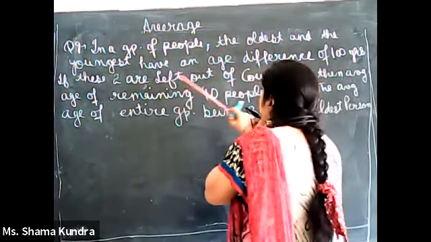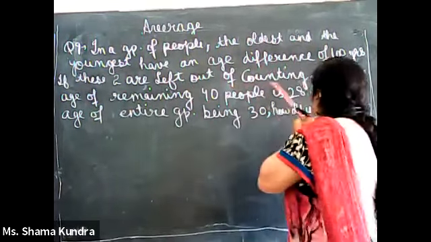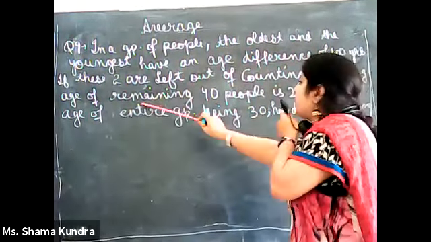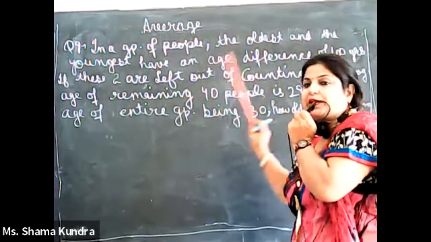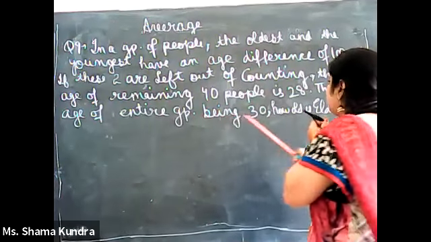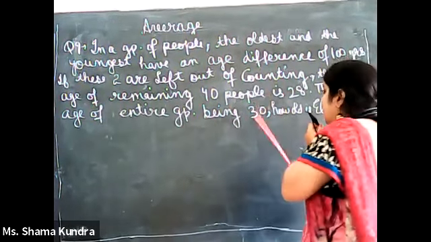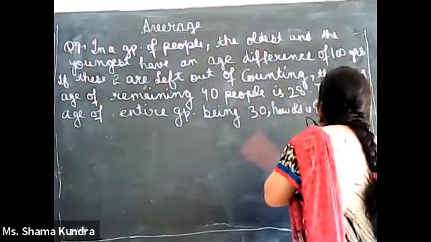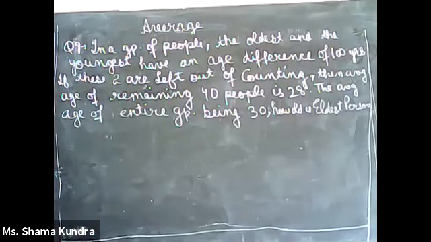If we exclude these two members from counting, then the average age of the remaining 40 people, means there are 42 people and we exclude these two people, is 28. The average age of the entire group is 30, and you have to find the age of the eldest, means the oldest person.